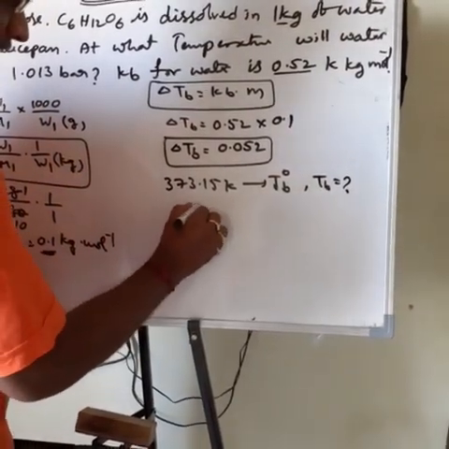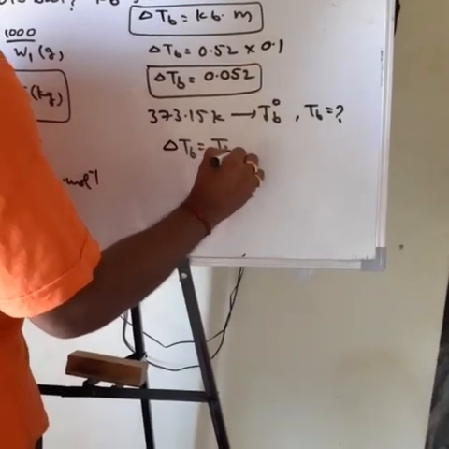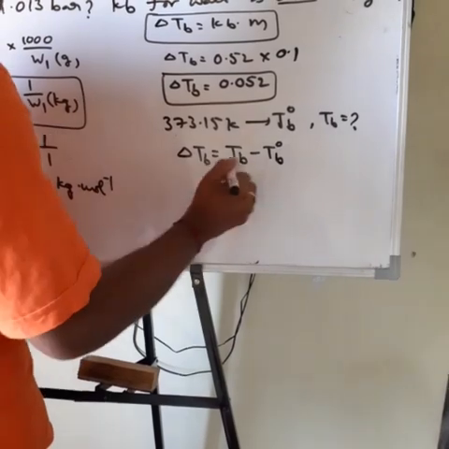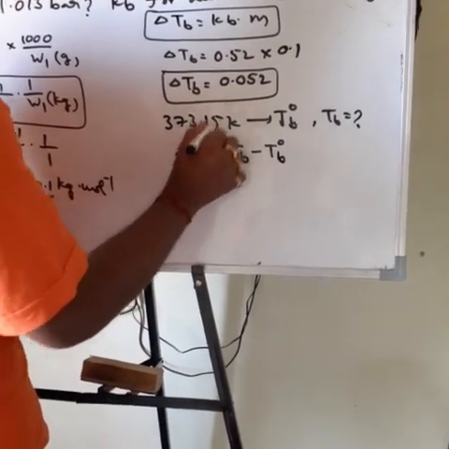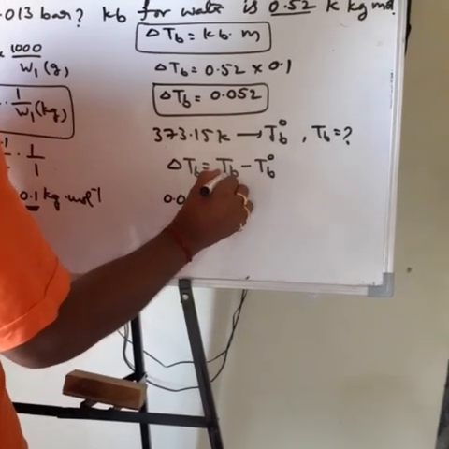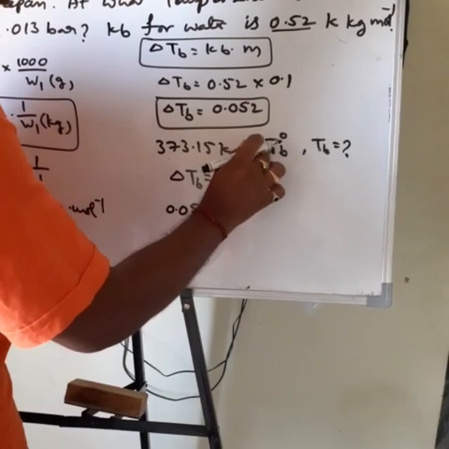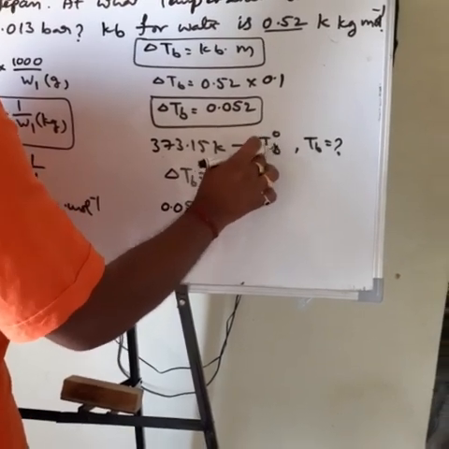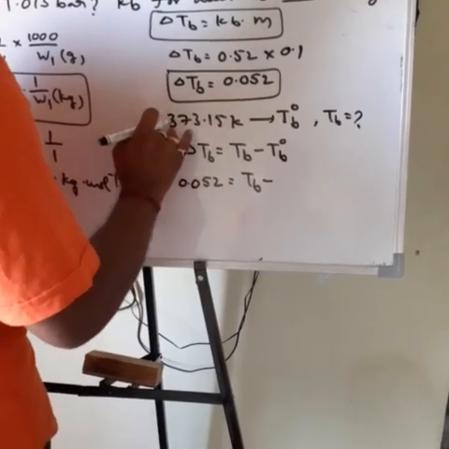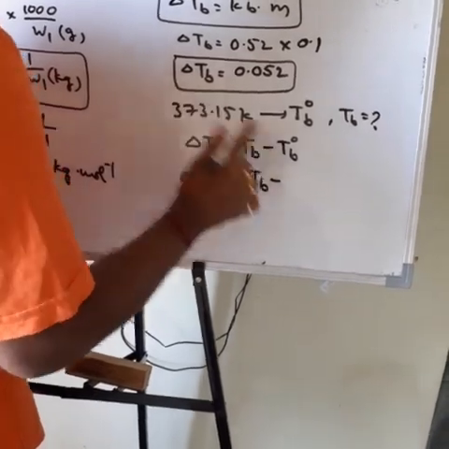Delta Tb is equal to Tb minus T0b. Therefore 0.052 is equal to Tb, which we have to find, minus T0b, the boiling point of the pure solvent, water here. Water boiling point is 100 centigrade or 373.15 Kelvin.